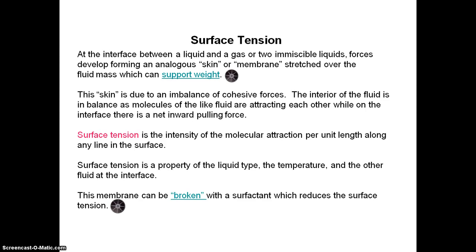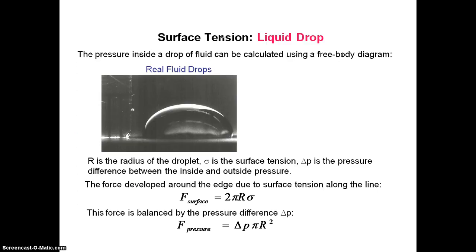Surface tension is the intensity of the molecular attraction per unit length along any line in the surface. Surface tension is a property of the liquid type, temperature and the other fluid at the interface. The membrane can be broken with surfactants, which reduce the surface tension. Surface tension of liquid droplets.